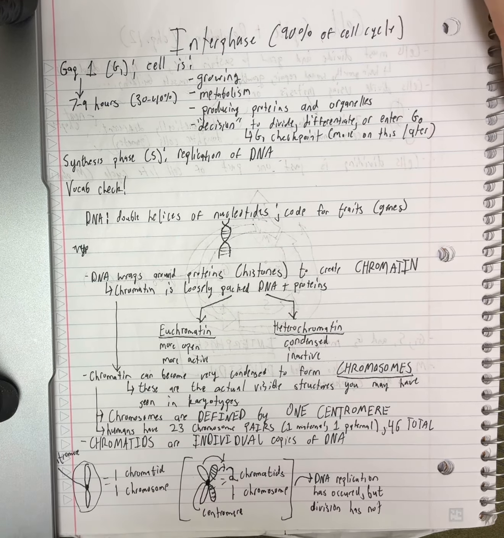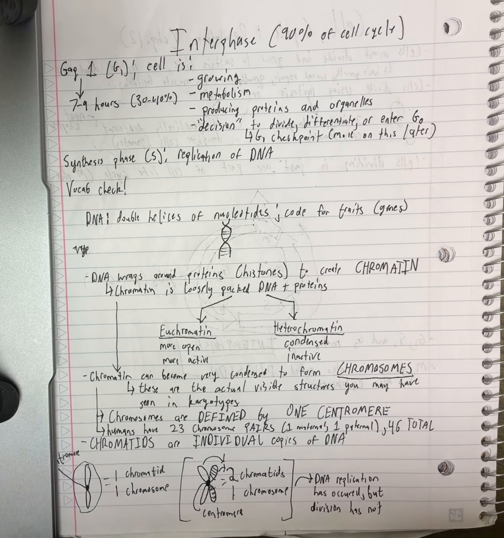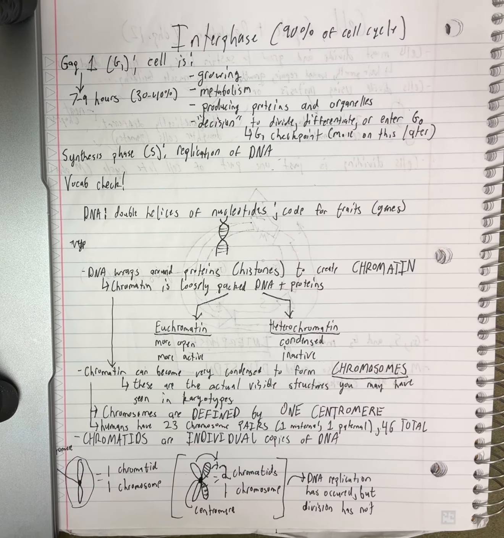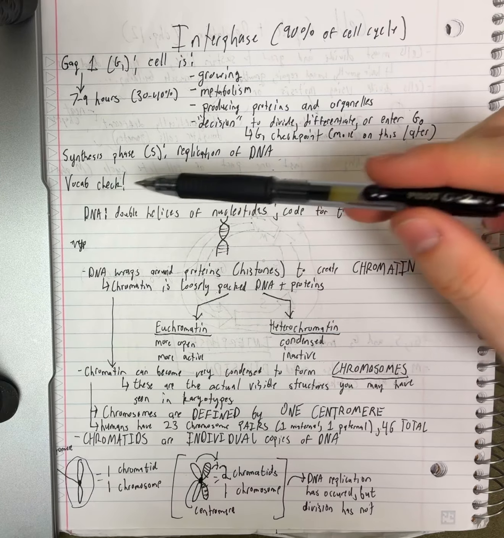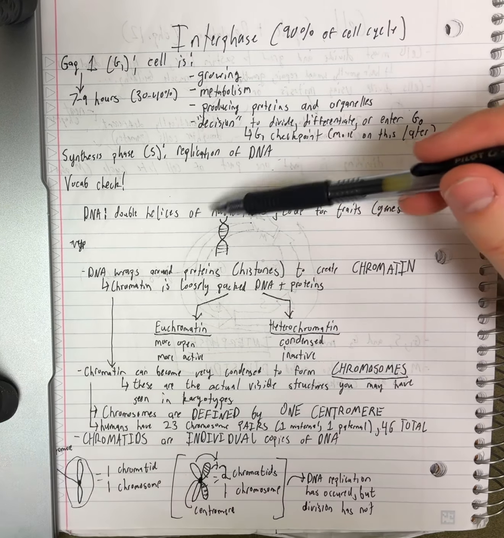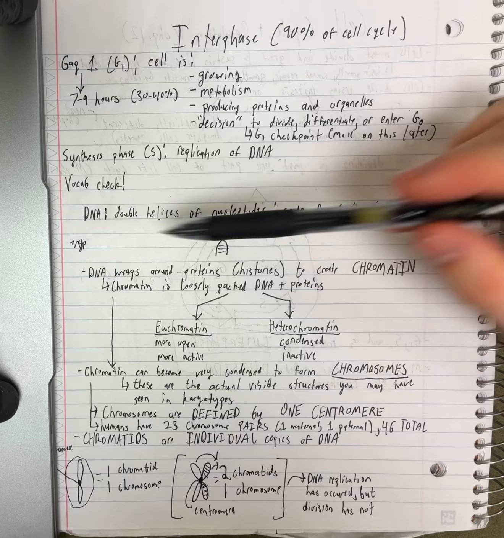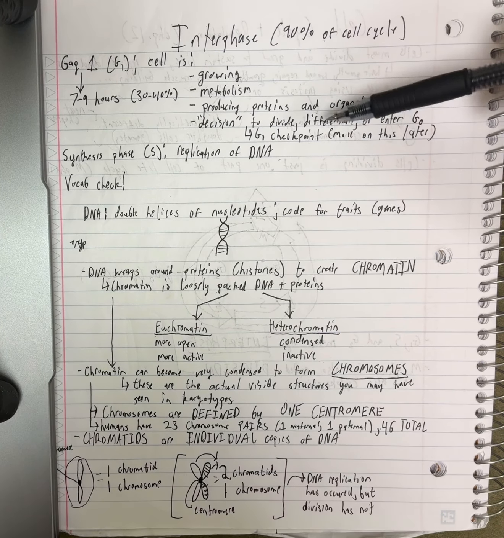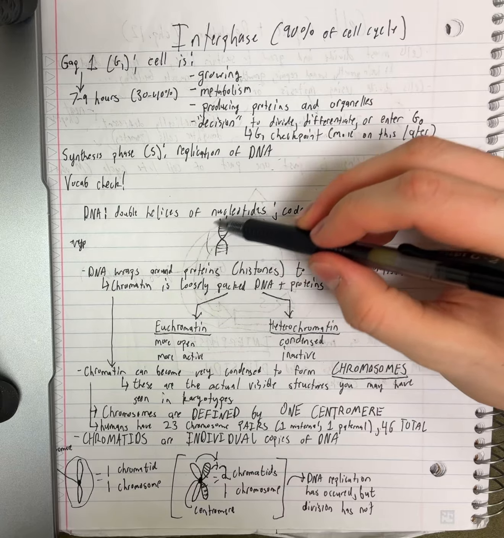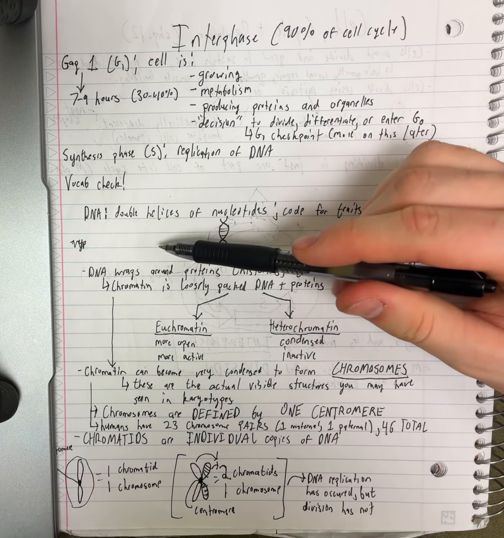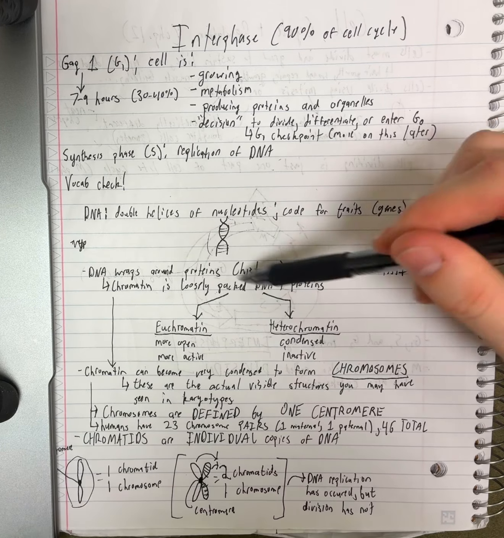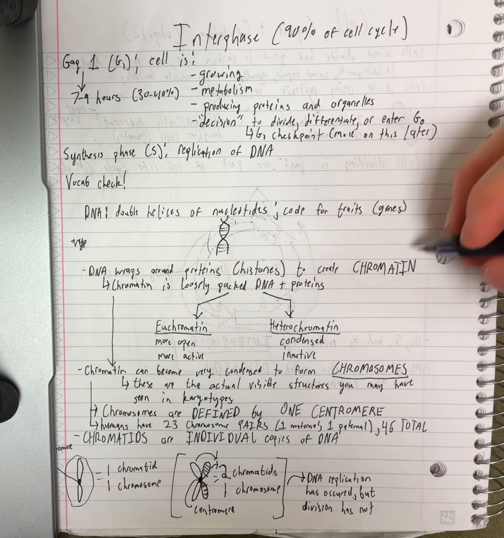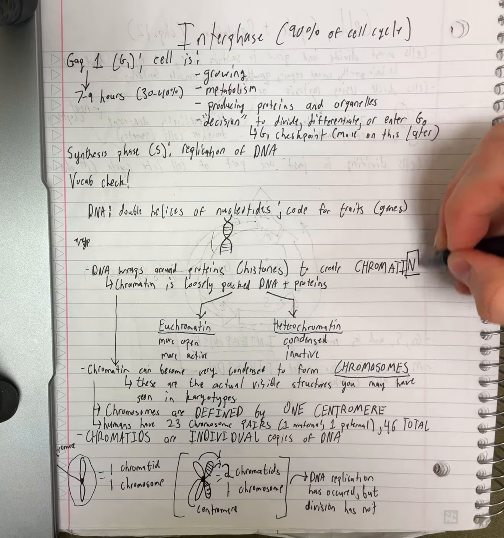So before we move on, there is a lot of vocab that sounds very similar regarding DNA. So we're just going to start from the bottom up. DNA, you may remember, is the double helices made up of nucleotides, and DNA is what codes for traits, and those coding regions are called genes. So when you have this double helix, it's going to wrap around these histone proteins, and it's going to condense a little bit and create chromatin, with an N at the end.